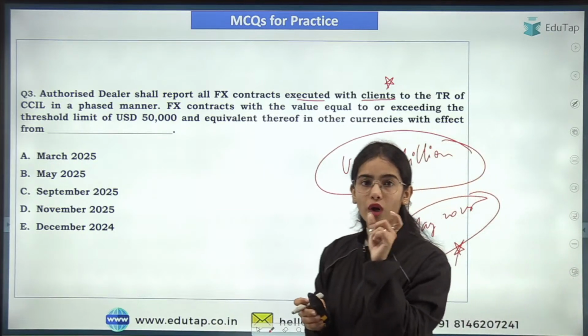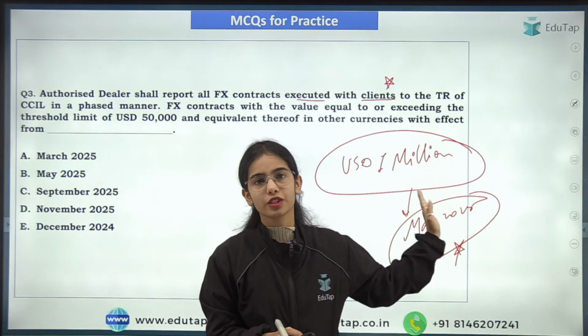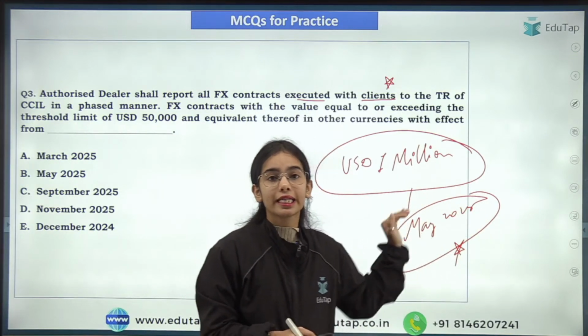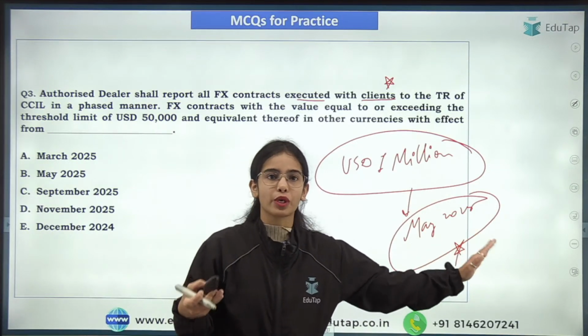So if the contracts are worth USD 1 million in any currency, if it is worth USD 1 million, then the reporting should happen with effect from May 2025.